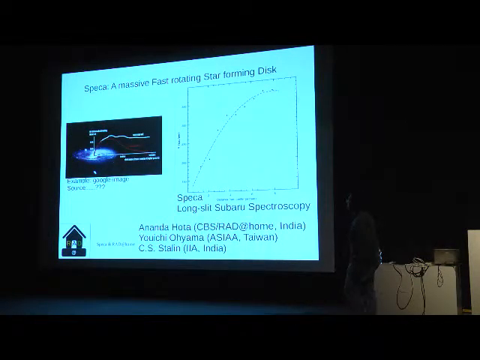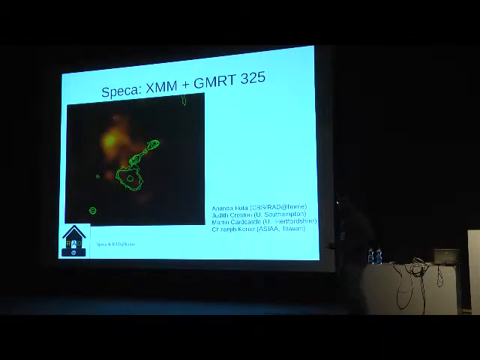This is an example image only. Sorry, I forgot to quote which is the source. A Canadian website, I guess. And this is the rotation curve we are getting. It's a very fast rotating disk. A huge, star forming, fast rotating disk must have a very big massive dark halo as well. So why do this kind of galaxies exist at all? In the nearby universe we don't see them.